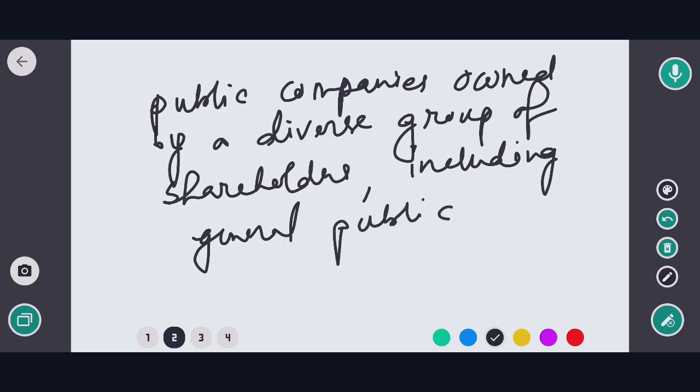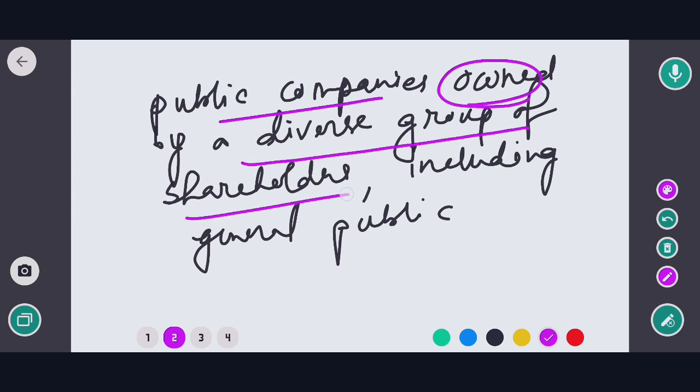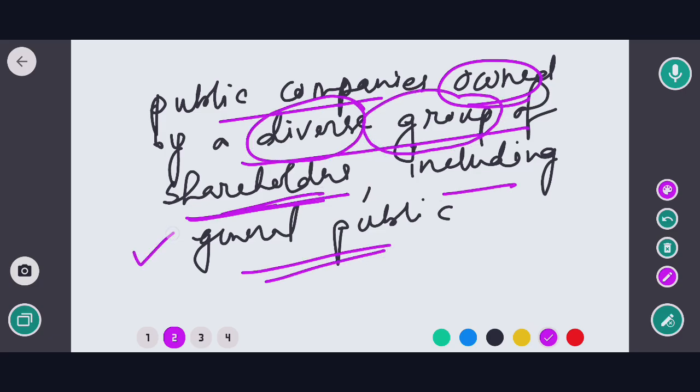That means public companies are owned by a diverse group of shareholders. That means public company का जो owner होता है it can be of diverse group of shareholders including general public भी हो सकता है. ठीक है. So this is called a public company. Okay. So now into question.